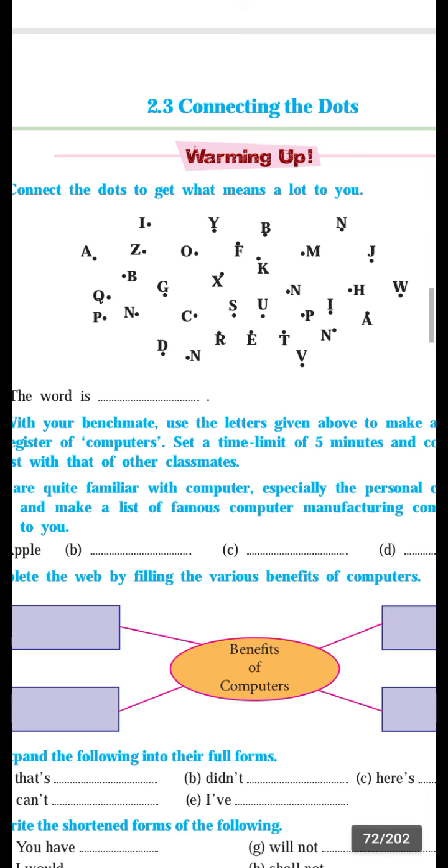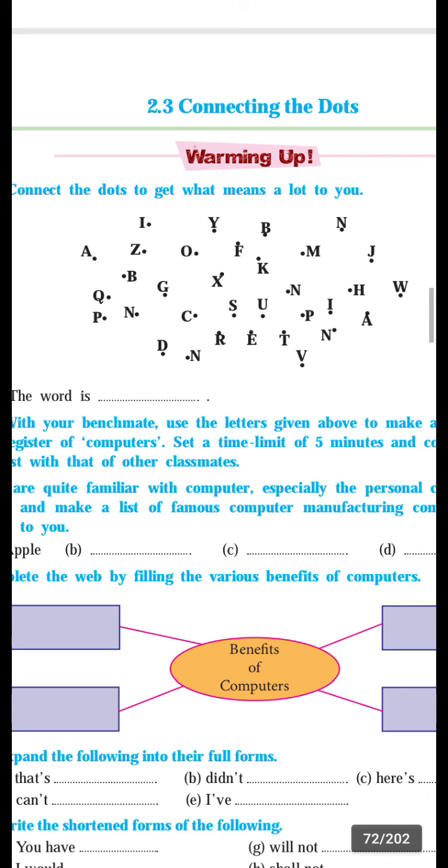Now see, before going to learn, the warming up question. Connect the dots to get what means a lot to you. From these, choose any one word that gives us many meanings. For example, see sun.